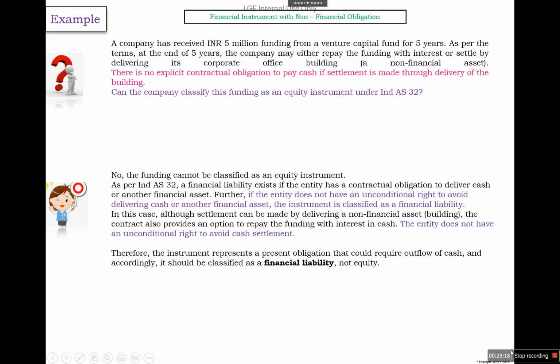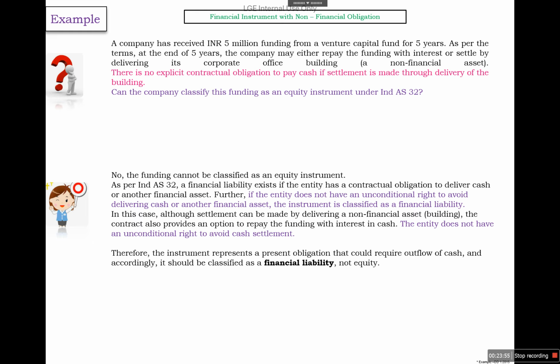So let's take a few examples. A company has received INR 5 million funding from a venture capital fund for 5 years. As per the terms, at the end of 5 years, the company may either repay the funding with interest or settle by delivering its corporate office building. That is a non-financial asset. There is no explicit contractual obligation to pay cash. If settlement is made through delivery of the building, can the company classify this instrument as equity under Ind AS 32?